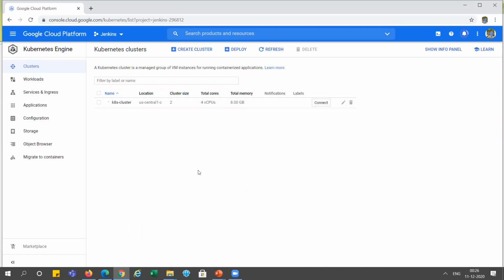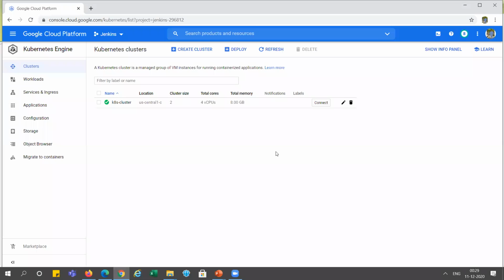So this cluster creation will take time. It will take around 5 to 10 minutes. So in between, I'm just pausing this video and I will come back when the cluster is created. Now you can see that this cluster is created here,